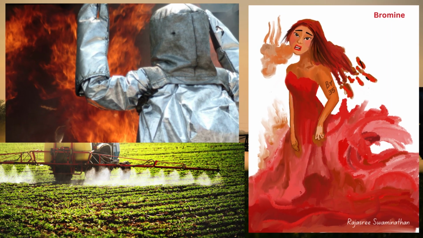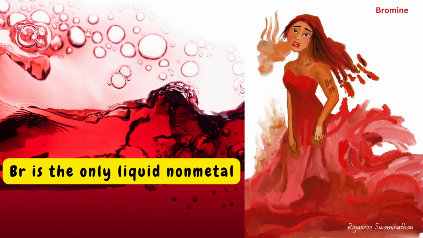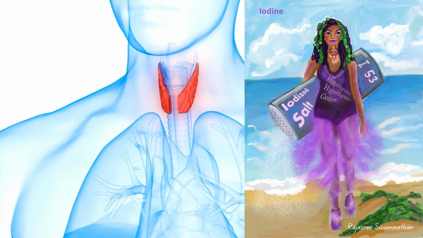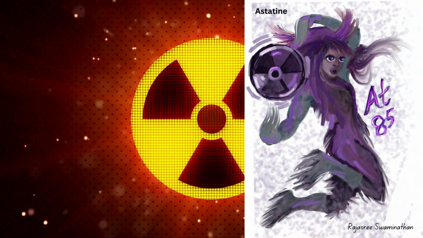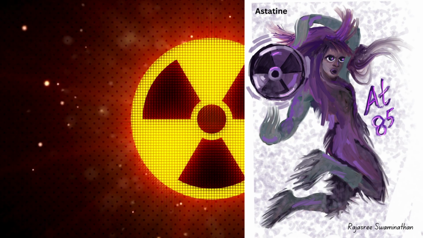Bromine is used in flame retardants and pesticides. It is the only liquid nonmetal. Iodine is used in antiseptics and is needed for healthy thyroid functioning. Astatine is one of the rarest elements and it is radioactive with a short half-life.